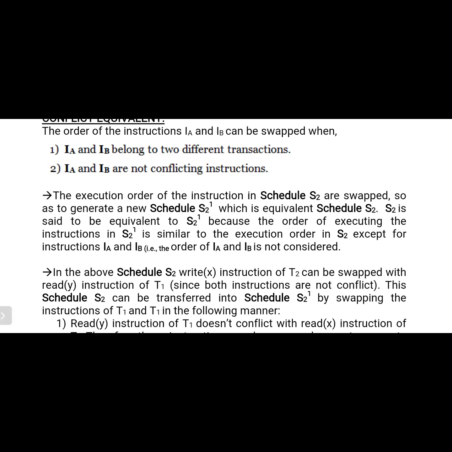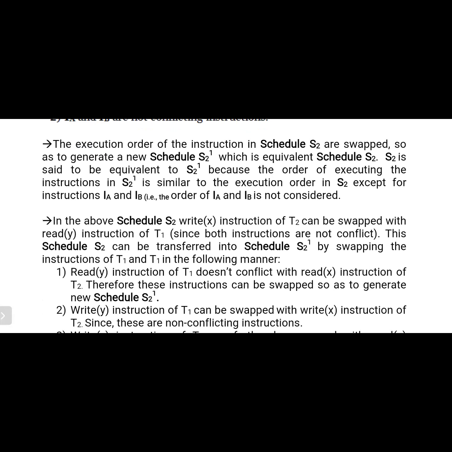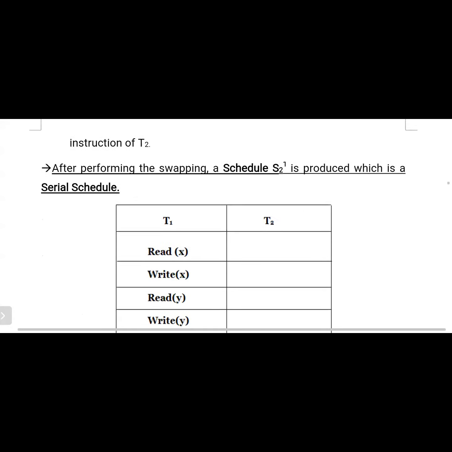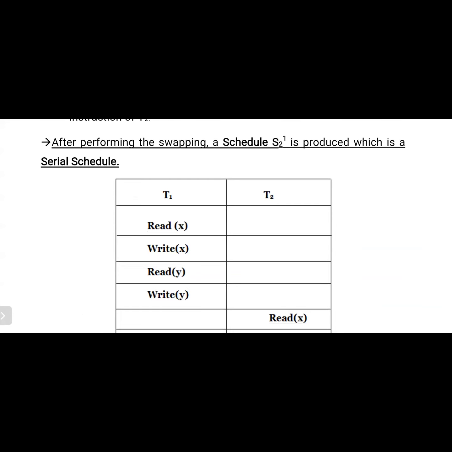If any conflicts are there, we need not perform any swap. If there is no conflict, we can perform the swapping, and even though we perform the swap, no changes occur. That is nothing but conflict equivalent. I hope all of the members were able to understand this.